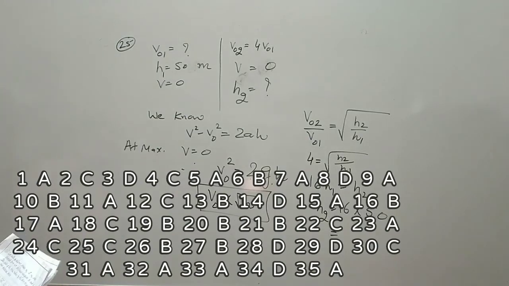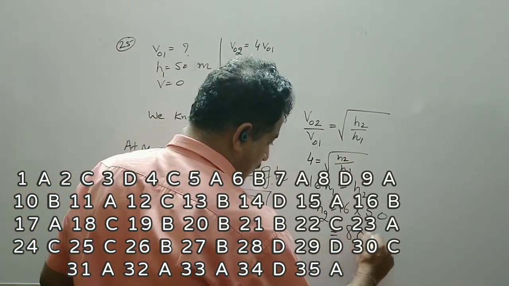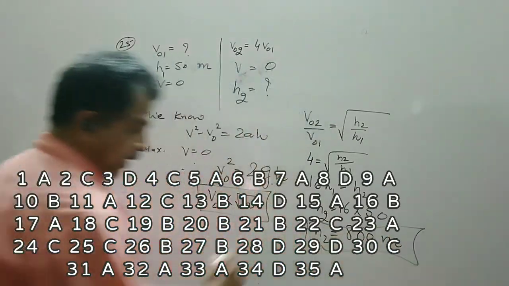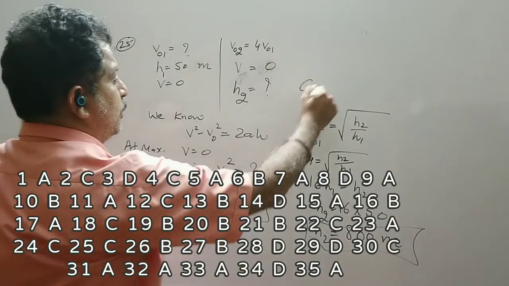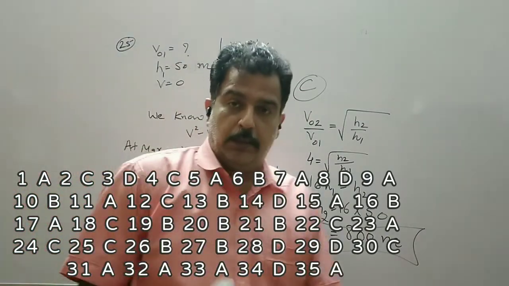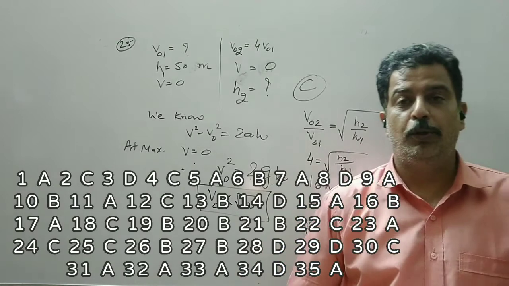So the height achieved is 800 meter. That is option number C. So we wind up our lecture with this MCQ.